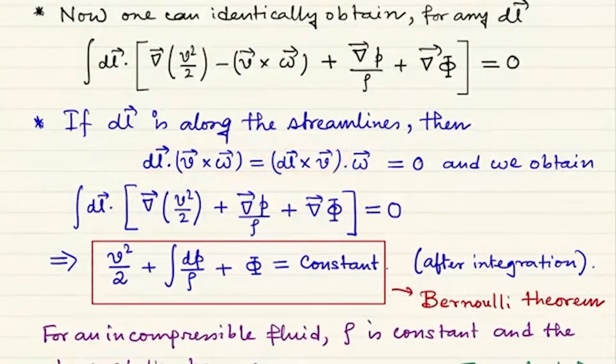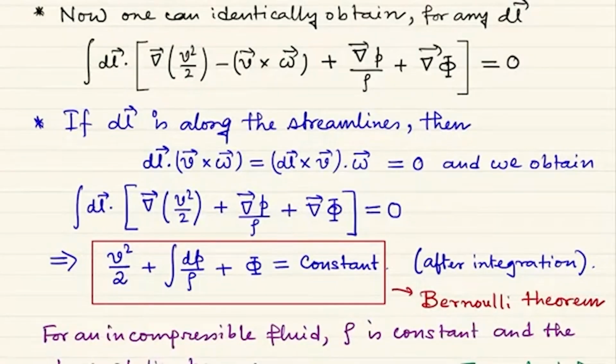So if we are studying along the streamlines, then the Lamb vector contribution vanishes, and we simply have the integral of dl dot gradient of v square by 2 plus gradient of p by rho plus gradient of phi is equal to 0.